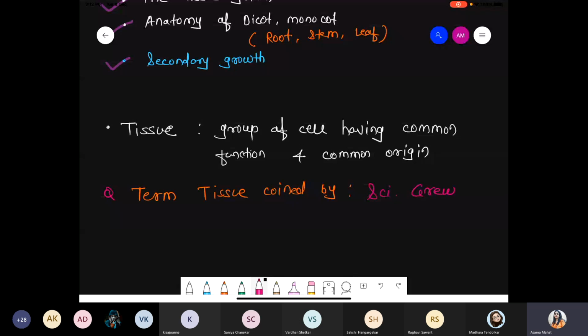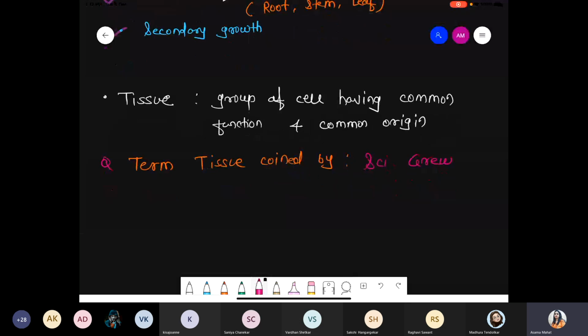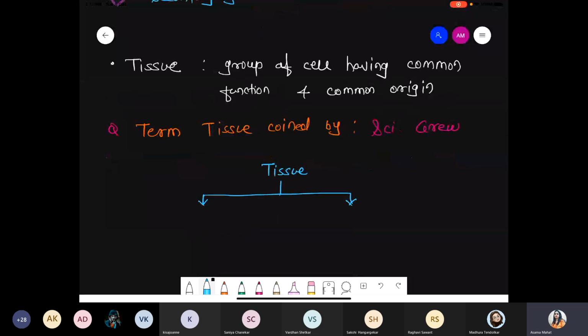Okay, chalo. So now when we are talking about tissue, it's simple, right? Tissue is basically divided into two types majorly. There are many types ahead. But when we are talking about tissue, basically these are the two types. Number one, meristematic tissue, or simply the meristem, and the other one is permanent tissue.